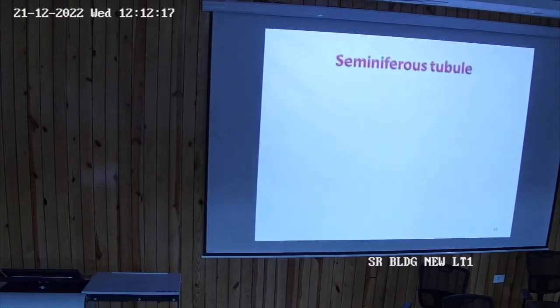Then coming to the structure of seminiferous tubules. Seminiferous tubules are lined by what? They have Sertoli cells, and then what else is there? Because sperms will be synthesized, the germinal epithelium or the germ cells. So besides Sertoli cells, what else is present in the seminiferous tubules?